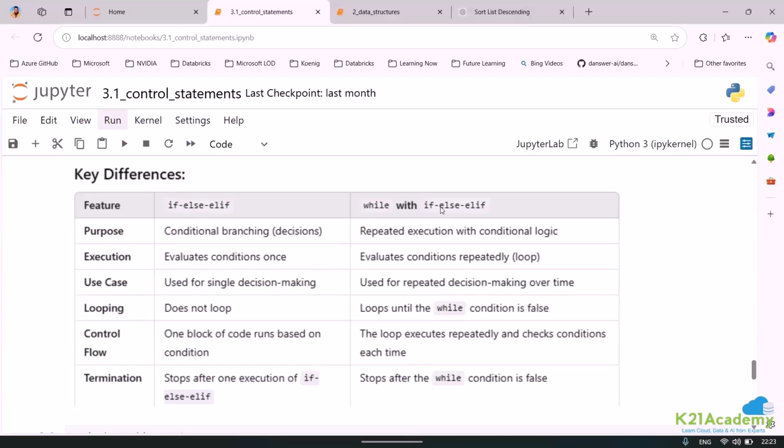If you use it with if, else, elif, this is really important, it stops after one execution of if, else, elif. And here it will keep on running while the condition is not set to false. Making sense what I'm saying? So while the condition is true, it will keep on executing. In the case which was there in ours, the same kind of thing will happen.